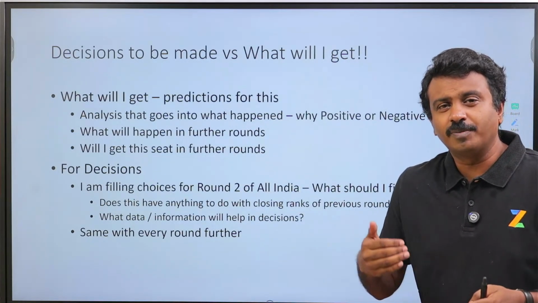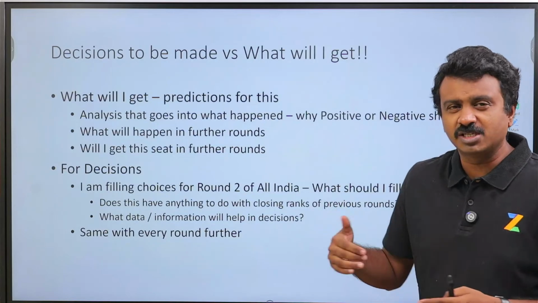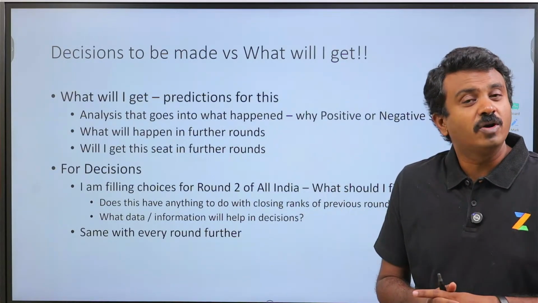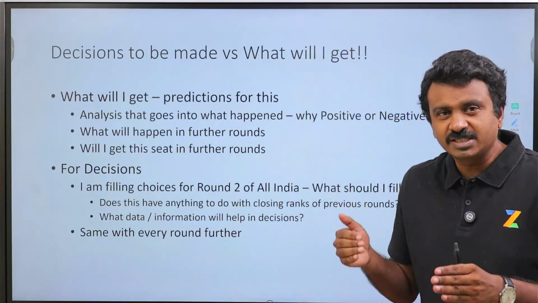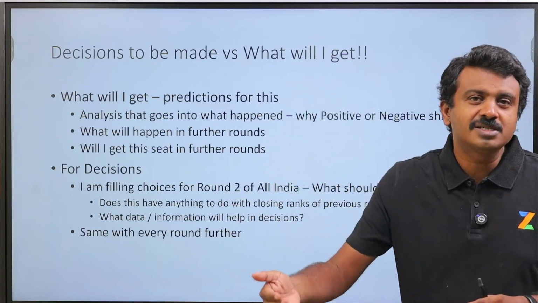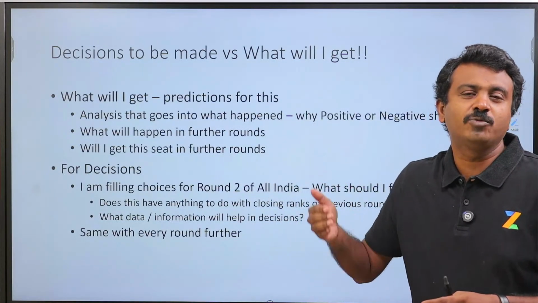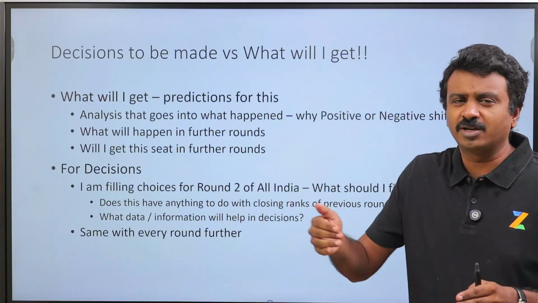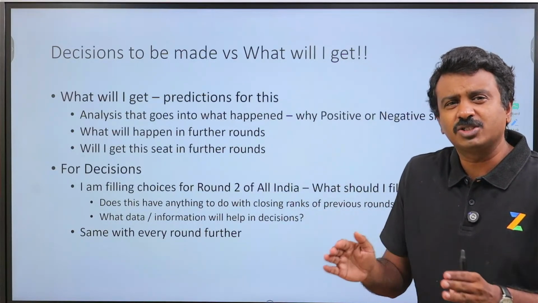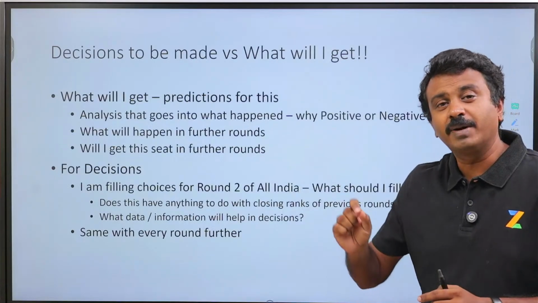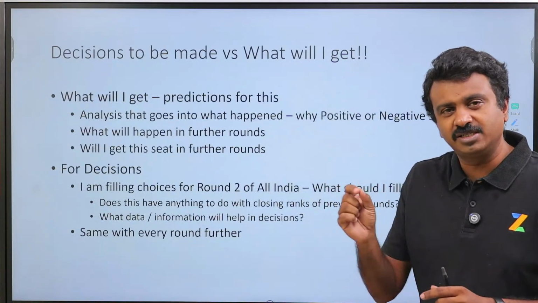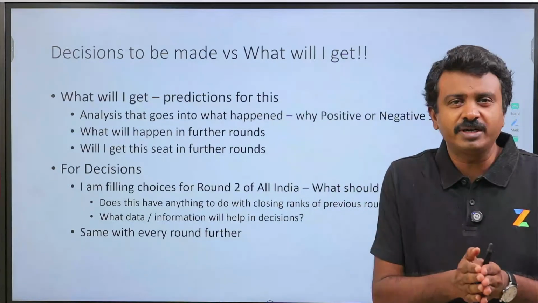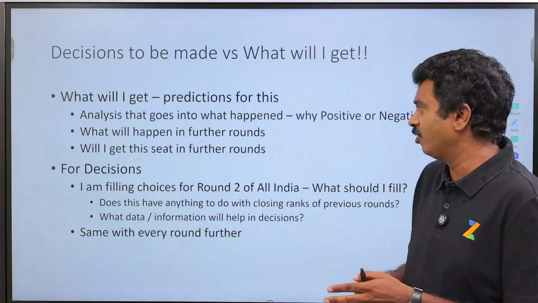There we will also, going forward, beyond this video, this is more of a demo on what we do. Beyond this video, we are just in the stage of round 1, right? Beyond this, the major decision making time would be All India round 2. We are in All India round 1 versus state round 1 versus All India round 2, where there is not much of a decision to make. But after All India round 2 results, major decisions need to be made. At that point in time, allotment mapping in ZyNerd will be helpful for you.